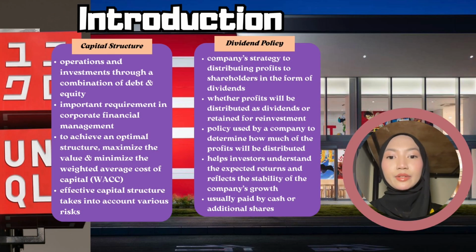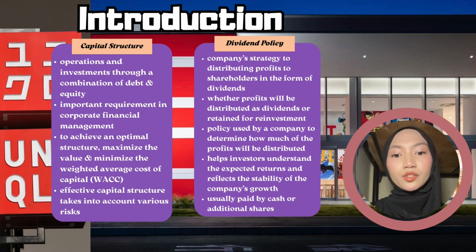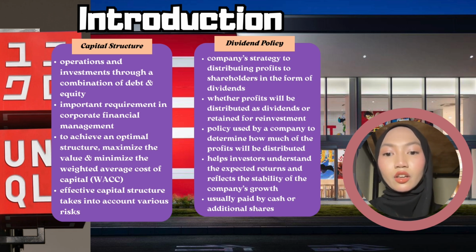Capital structure is the way a company finances its operations and investment through a combination of debt and equity. Capital structure is an important requirement in corporate financial management. The purpose of capital structure is to achieve an optimal structure, maximize the value of the company and minimize the weighted average cost of capital (WACC). An effective capital structure takes into account various risks, including systematic risk, interest rates, and market competition.